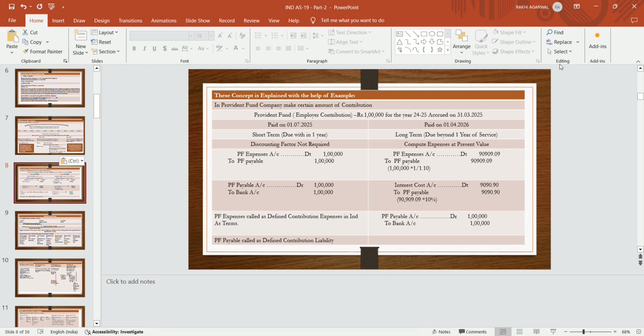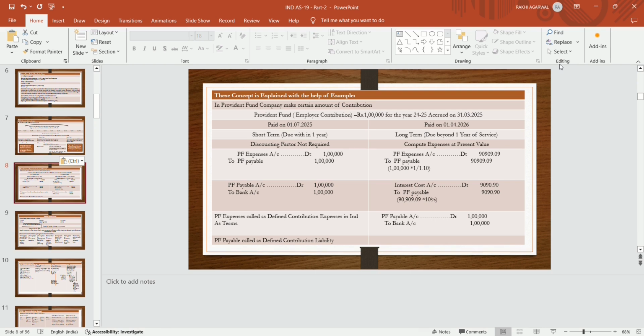So interest cost account debit, 10% of the opening balance. In this case the opening balance is 90,909 into 10%, so 9,090.90 to PF payable. So the liability increases, and PF payable becomes 1 lakh, because of the expense to PF payable and the interest cost to PF payable. The liability increases from about 90,000 to 1 lakh. By including the interest, PF payable becomes 1 lakh. Now at the time of payment, you will make the full payment of 1 lakh: PF payable account debit 1 lakh to bank.